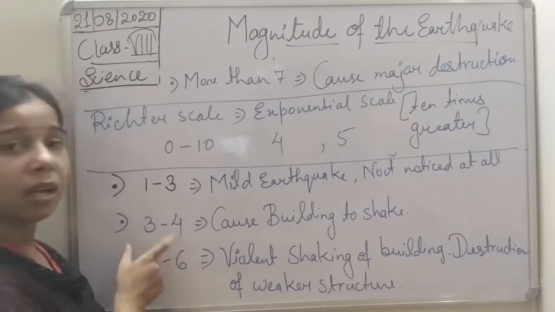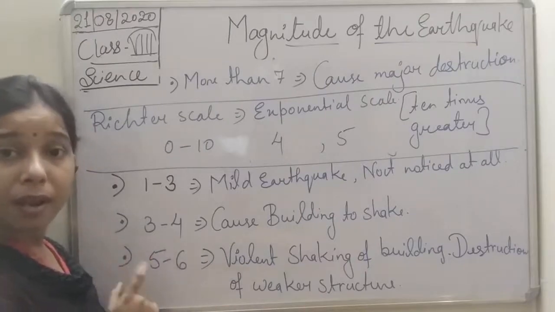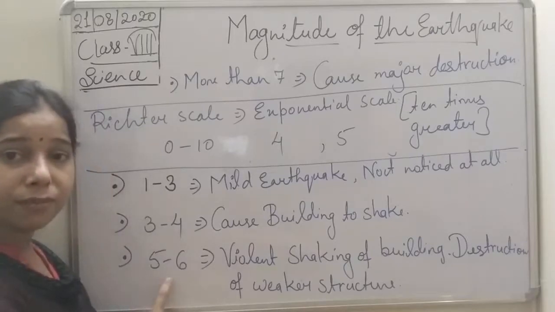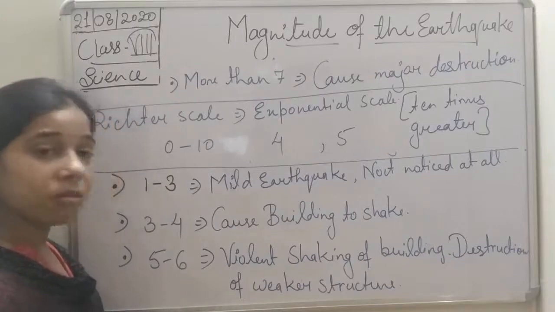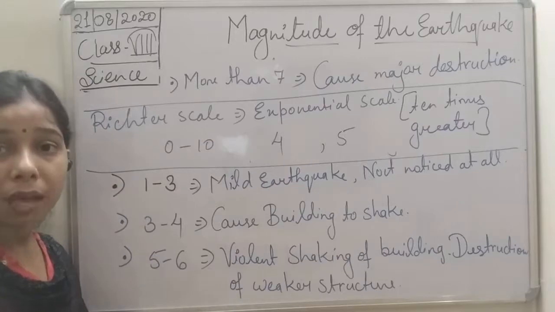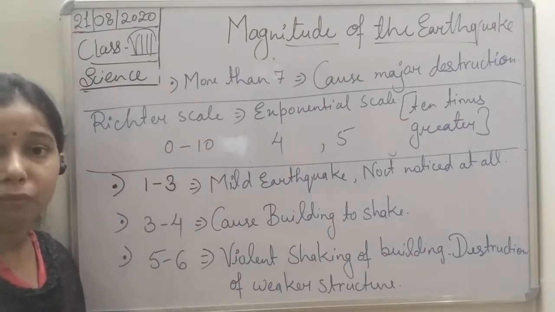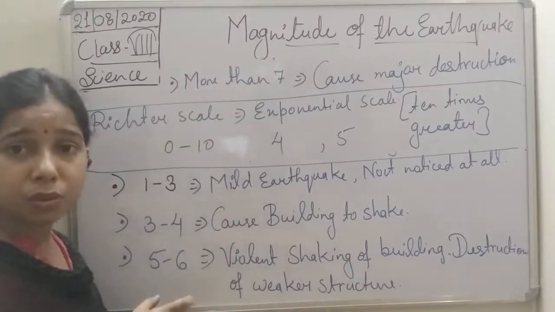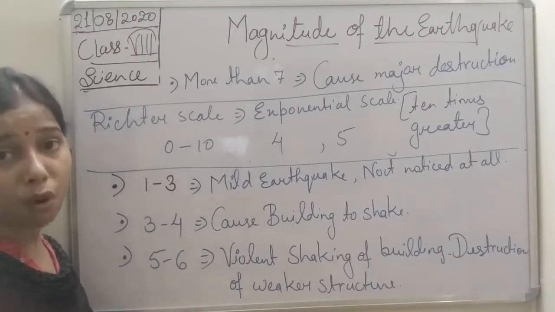If the intensity on the Richter scale is between 5 to 6, then there will be violent shaking, students, and at last it will collapse. It will destroy the weaker structure. The building which has a weaker structure will get collapsed. More than 7, students, or 7: that will be a very strong earthquake.